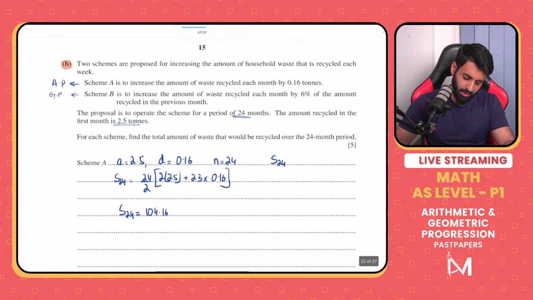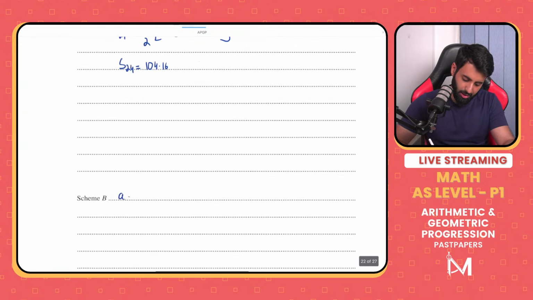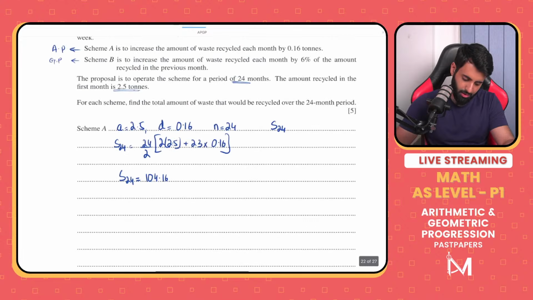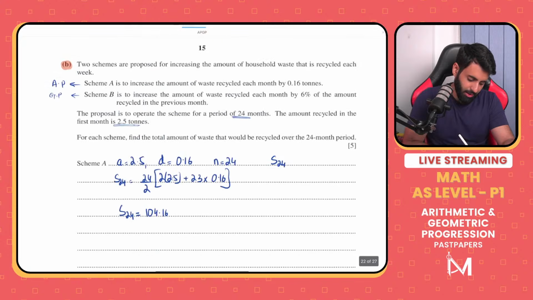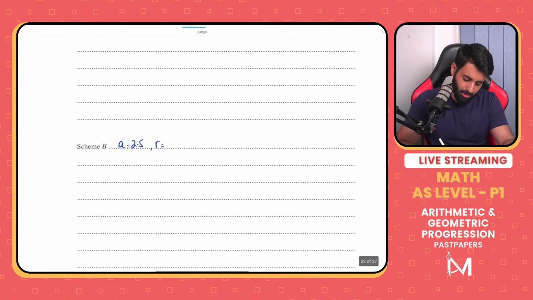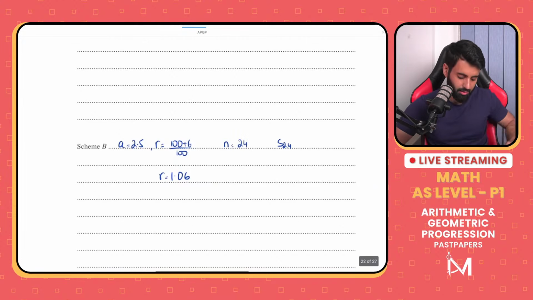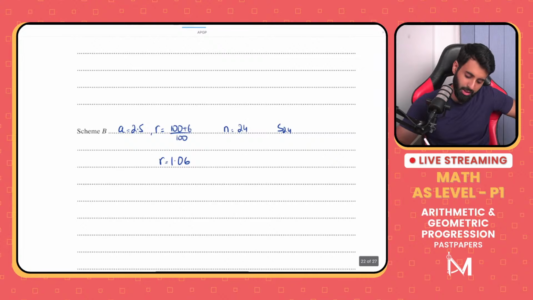Now, scheme B. Scheme B, like I said, is a geometric progression where A is again 2.5. Let me make sure of that. Yeah. The common ratio, since it's increasing by 6%, that means the common ratio will be 100 plus 6 upon 100, or you could have directly written it as 1.06. Don't end up writing this as 1.6, it's 1.06. And n is equal to 24, so we again need to find out the sum of the first 24 terms in this geometric progression.